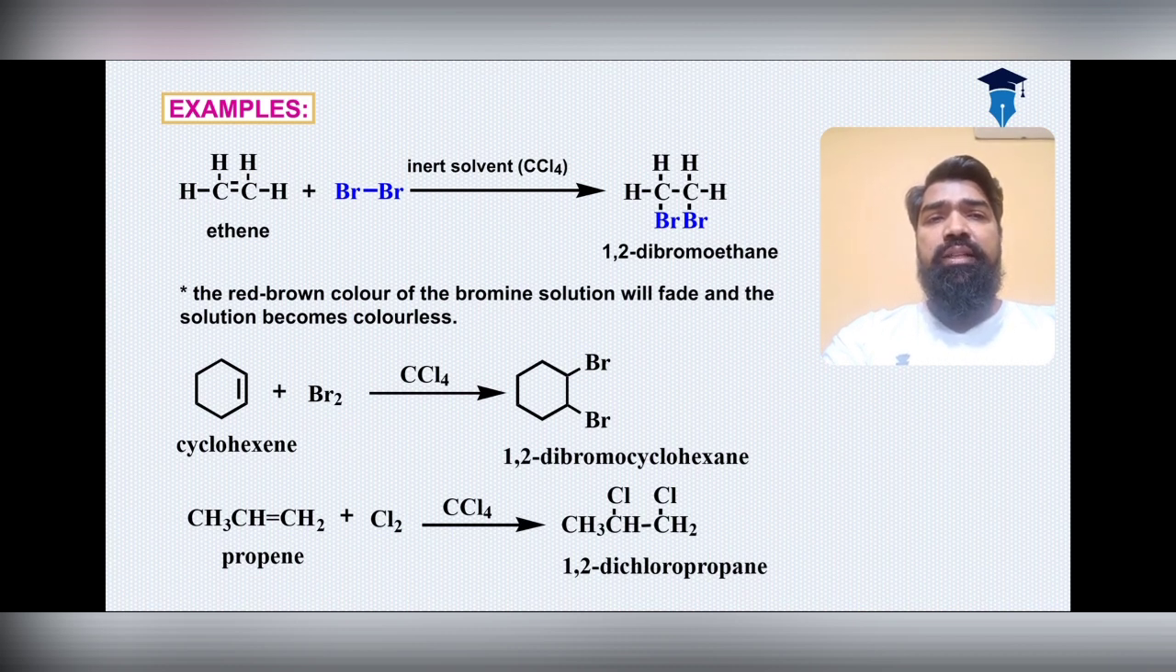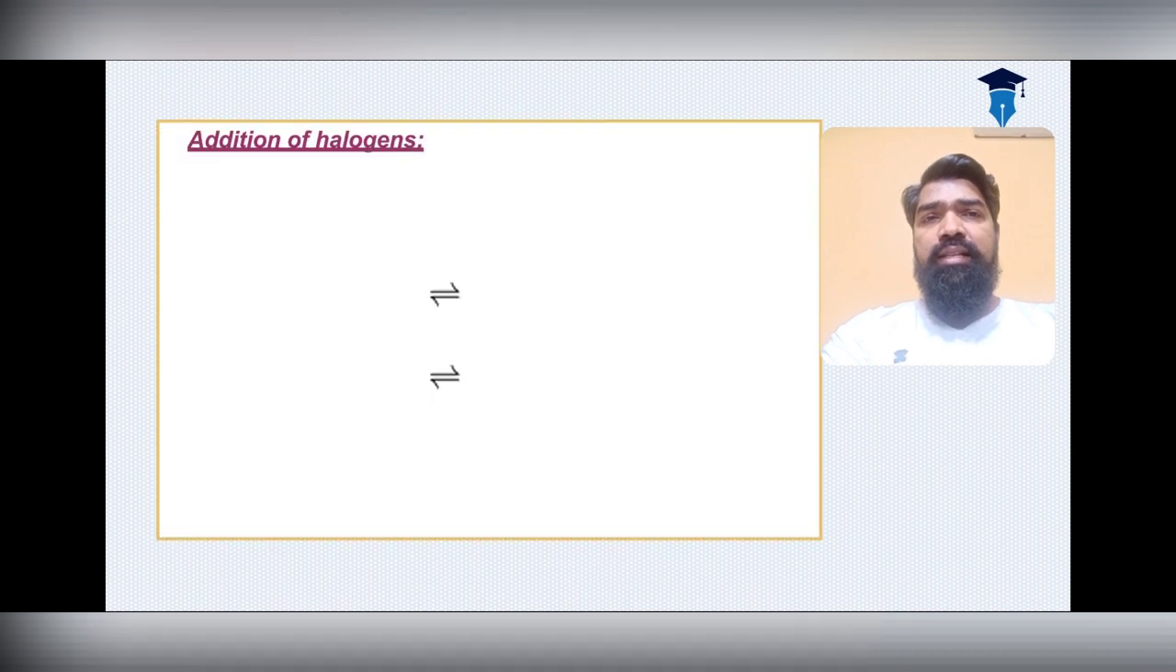Cyclohexene will react with bromine in CCl4 and will give you 1,2-dibromocyclohexane. And propene is the same. These are three different examples I have given over here. Please see your screen. Propene reacting with chlorine will give you 1,2-dichloropropane. So these are the examples.